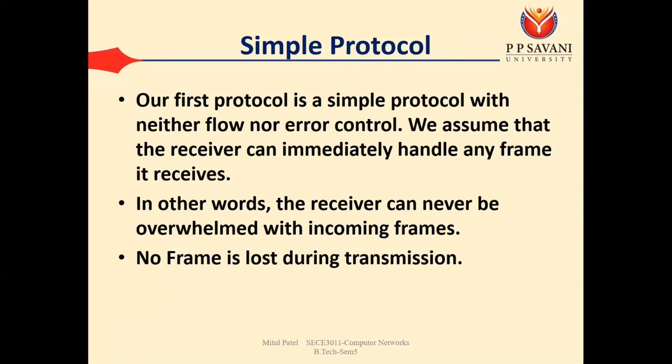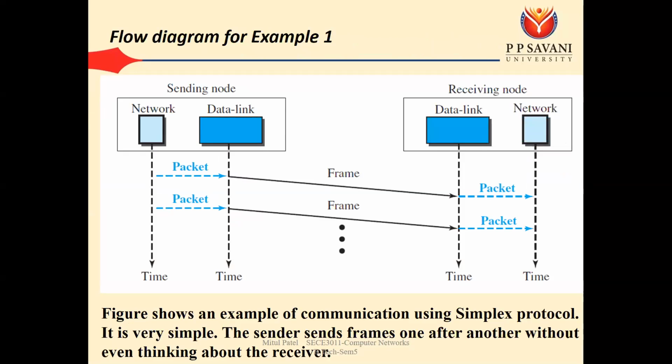So the first protocol is the simple protocol, in which there is no flow control and no error control. Whenever the sender has to send something, it will directly send it without worrying about whether it will get any acknowledgement or not. Whatever data comes to the sender, it will directly send to the receiver, and we assume that there is no noise during the transmission. That means there is no packet loss, so whatever the sender is sending, the same thing will be received by the receiver. So this type of protocol is not possible for real-time communication.